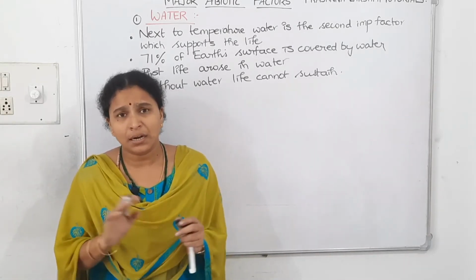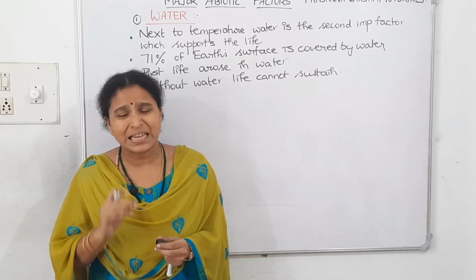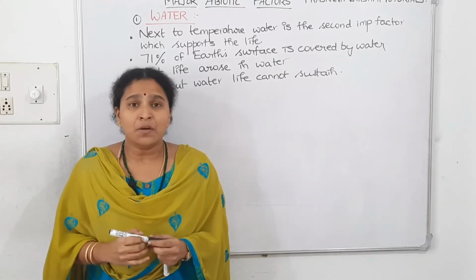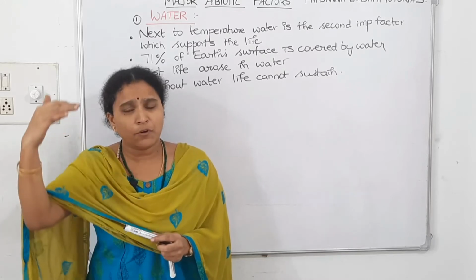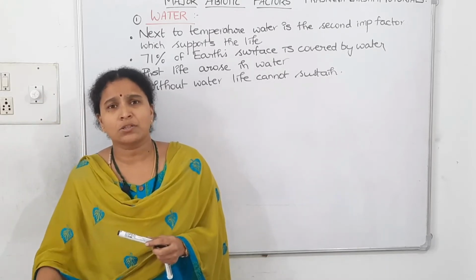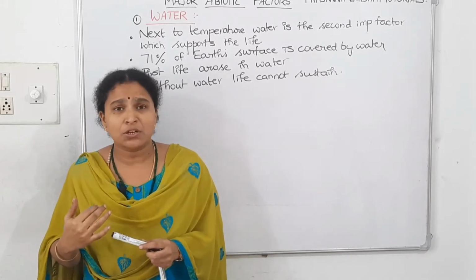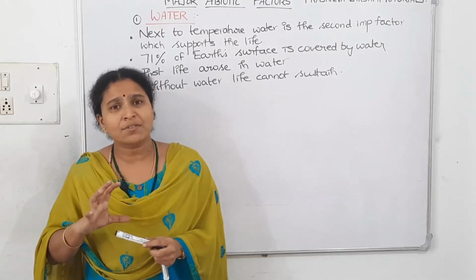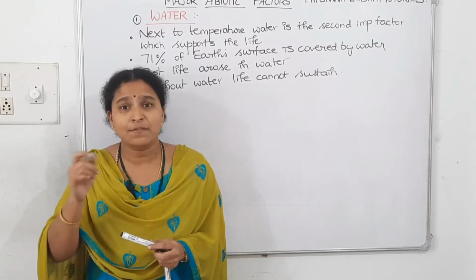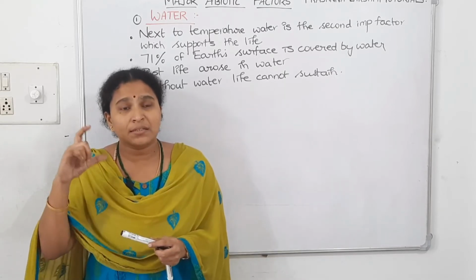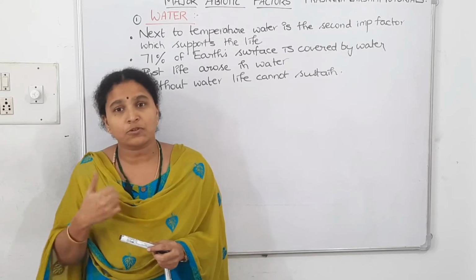Now there are certain areas on the earth which are called dry, arid, desert areas. In desert areas, even if you go deep into the soil layers, the water content is very low. Those plants and animals, in order to hold that water, have special adaptations, like the leaves modified into spines, and the stem becoming a photosynthetic structure to do photosynthesis.